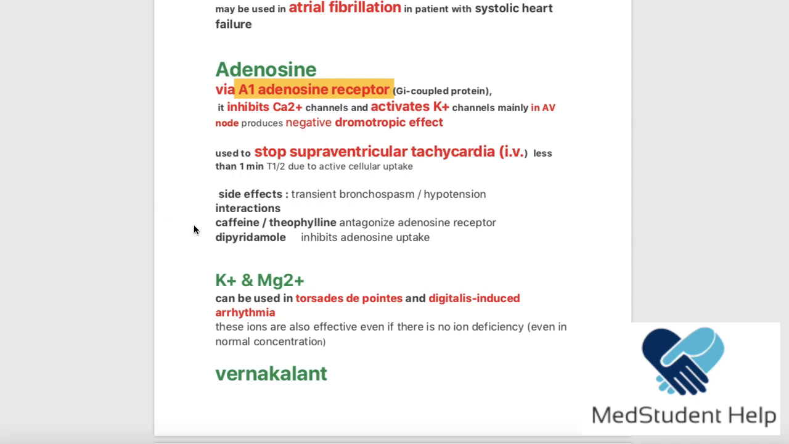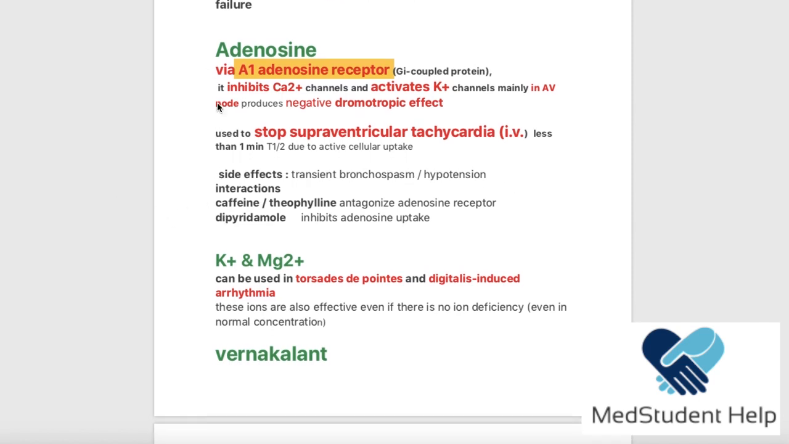Now, another thing that it can lead to is hypotension. Okay. Now the interactions of the adenosine can be with the caffeine and the theophylline because these guys antagonize the adenosine receptor, and it has also an interaction with the dipyridamole that inhibits the adenosine uptake. You're gonna learn about these drugs later.